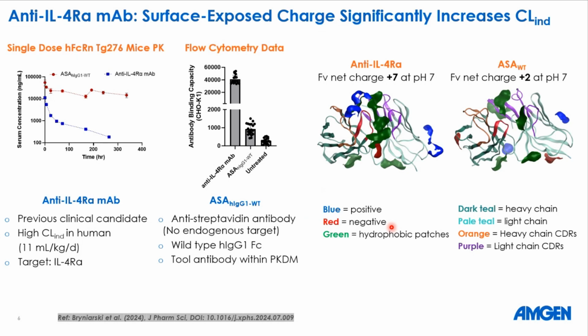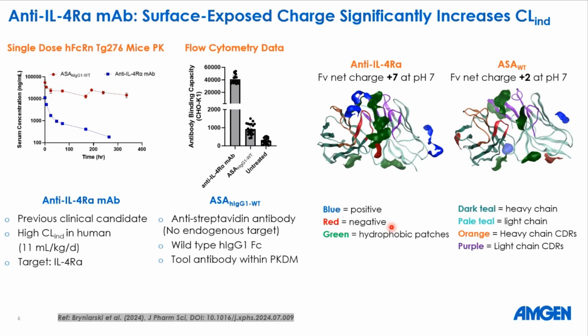When we tested these two molecules in mice PK, we saw that anti-IL-4 alpha mAb exhibited a very high amount of clearance compared to ASA mAb. And when we investigated these two molecules in our two cell-based assays, we found that anti-IL-4 alpha mAb exhibited a very high amount of non-specificity compared to the tool mAb ASA.